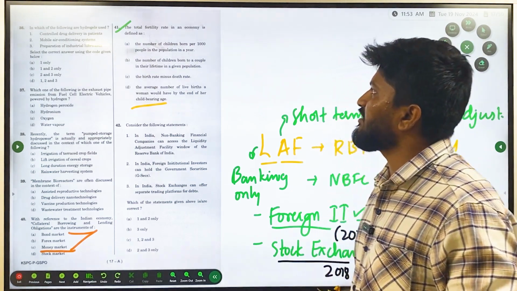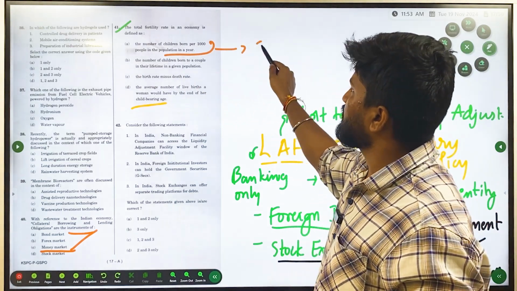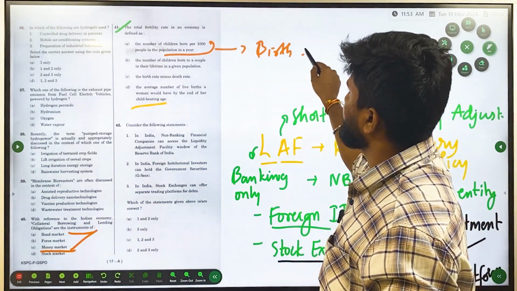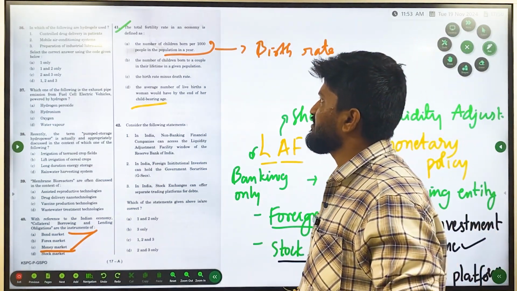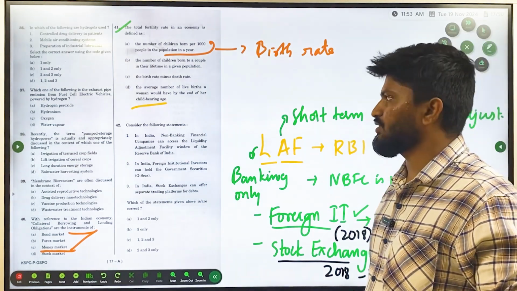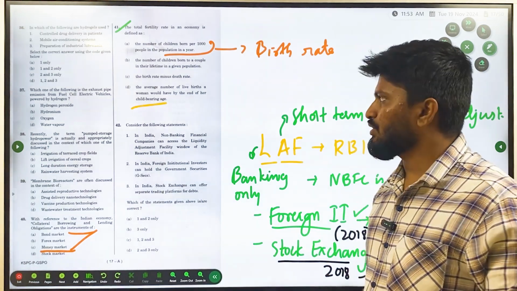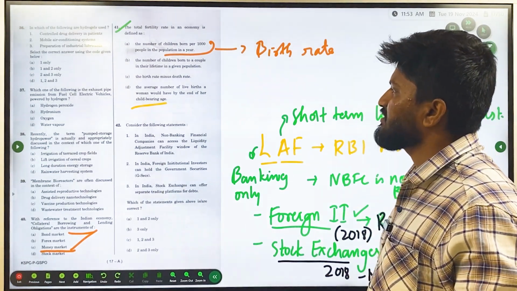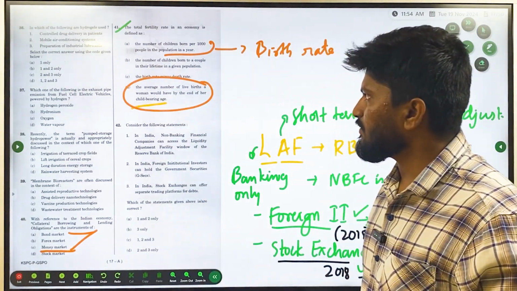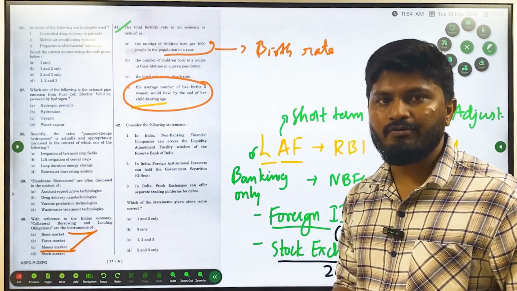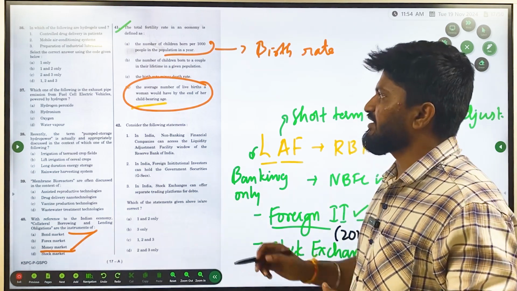Option A, the number of children born per 1000 people in a population in a year. This is birth rate, but the question is asking about fertility rate. Option B, number of children born to a couple in their lifetime in a given population. That is not the right answer. C, the birth rate minus death rate, that is the population growth rate. It is also not right. Option D, average number of live births a woman could have by the end of her childbearing age. The number of children a woman is going to have in her lifetime is called the fertility rate.